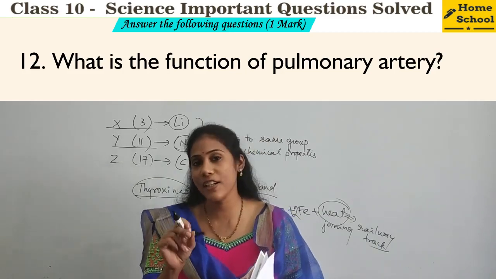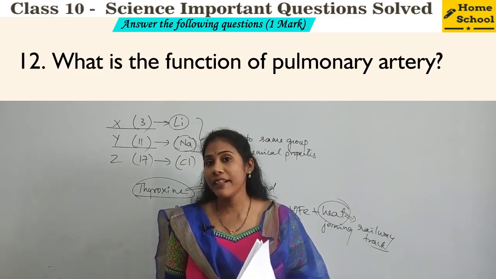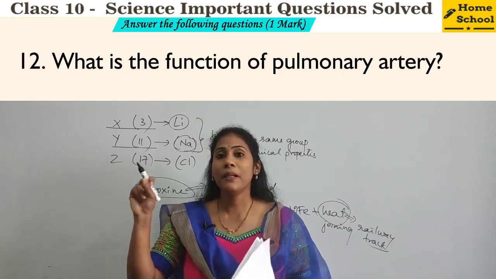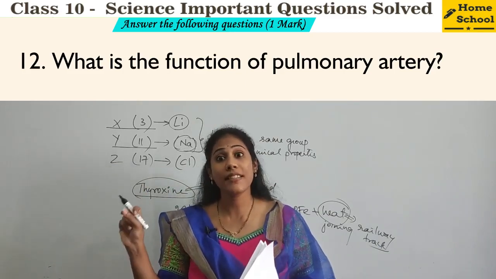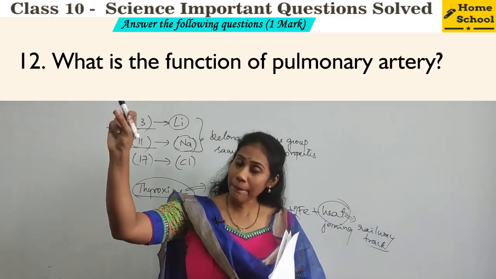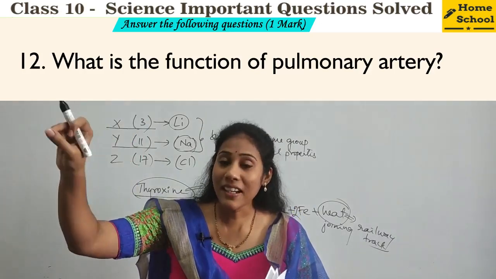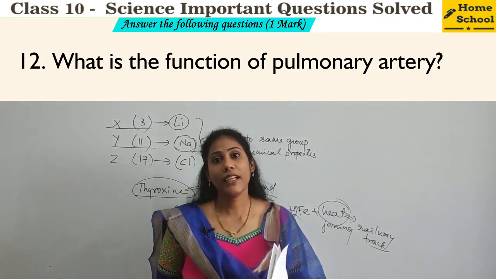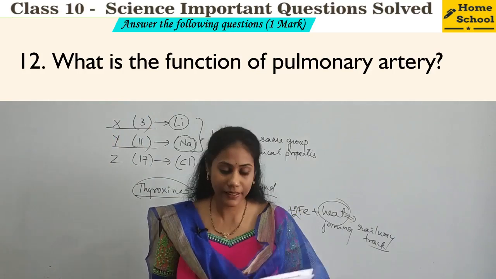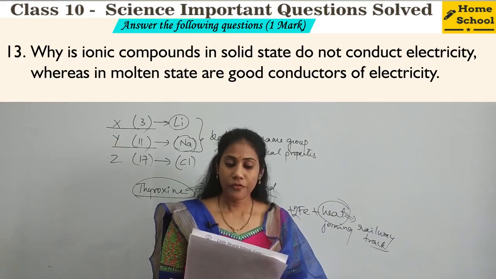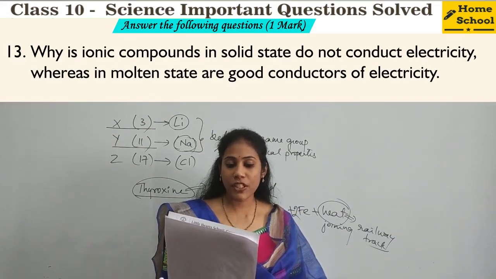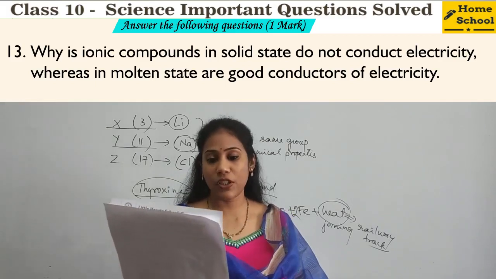Pulmonary artery carries deoxygenated blood from ventricle to lungs. Pulmonary vein carries oxygenated blood from lungs to auricle, okay, or atrium, right? Fine.